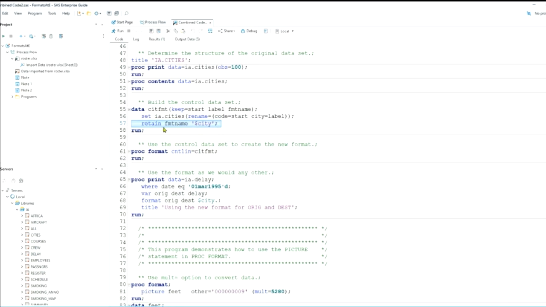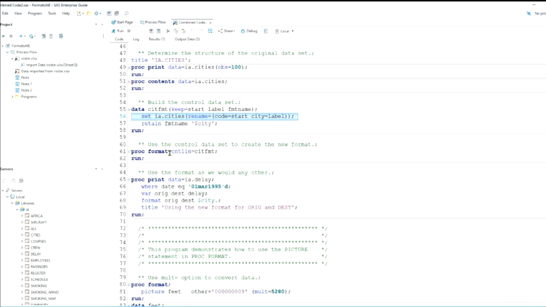Now this way, SAS will still have to read IA.cities, but we won't have to go through a lot of machinations about every time saying format name is $city, or every time we go through start equals code. So we're saving ourselves some effort by doing that.